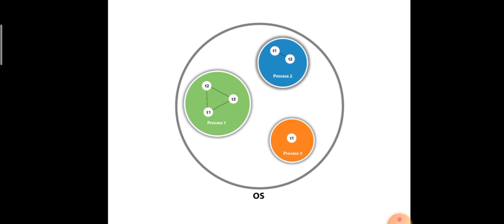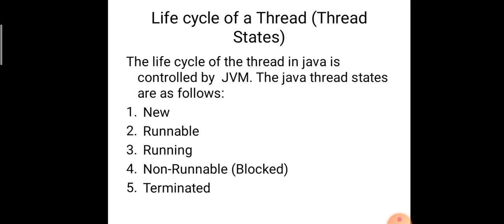So this is a simple structure showing where a thread is actually present. Outside is the OS, within the OS there are a number of processes, and within each process there are n number of threads. Next, this is the topic we are going to discuss: the life cycle of a thread. Life cycle, in the sense, we can also call it the thread state. So what are the states in which a thread can be? That is what we are going to see about the life cycle of a thread.